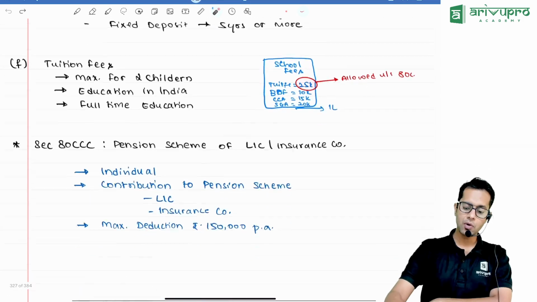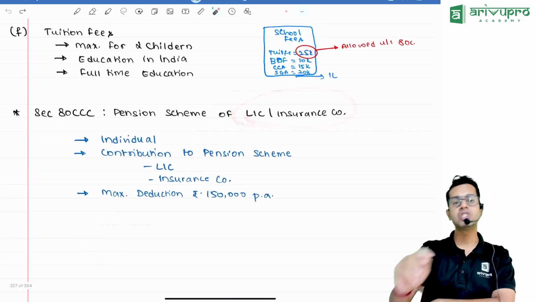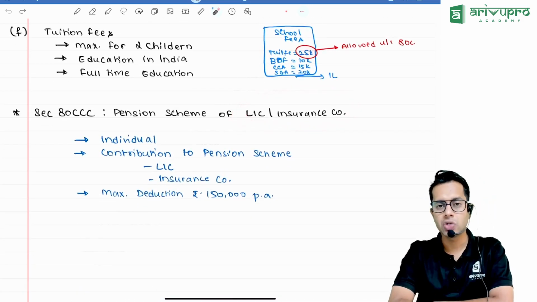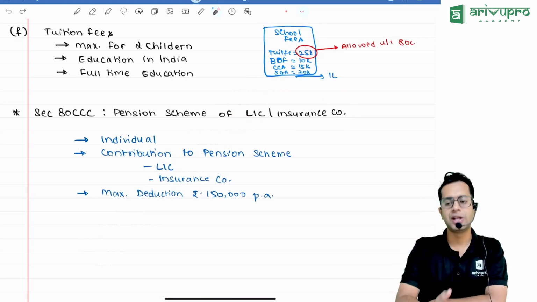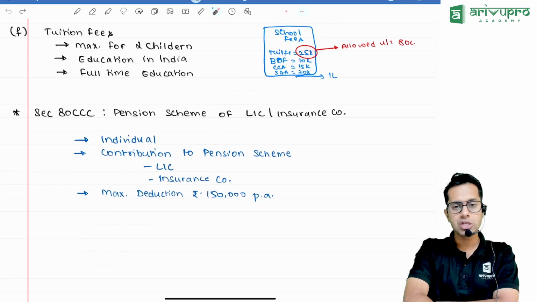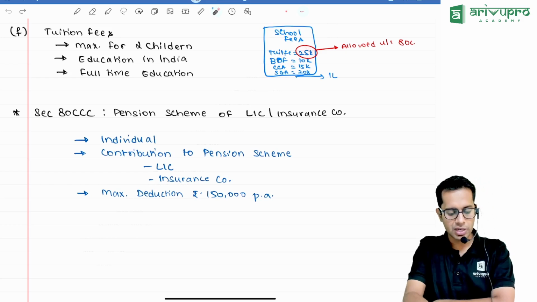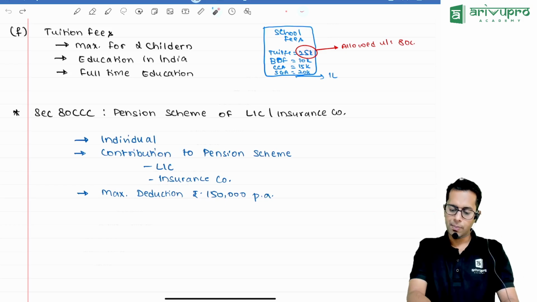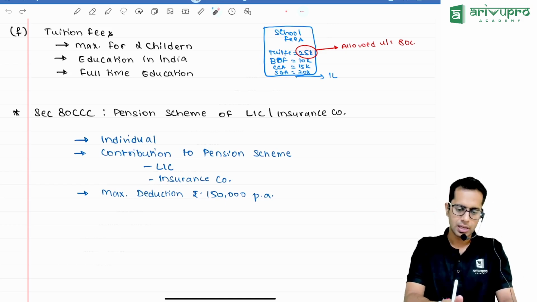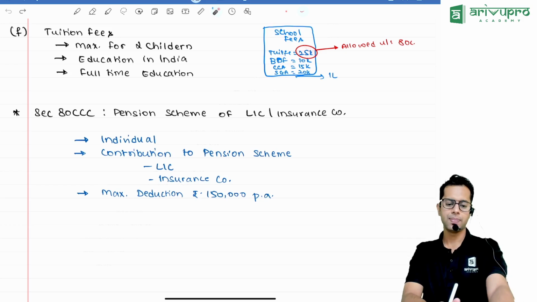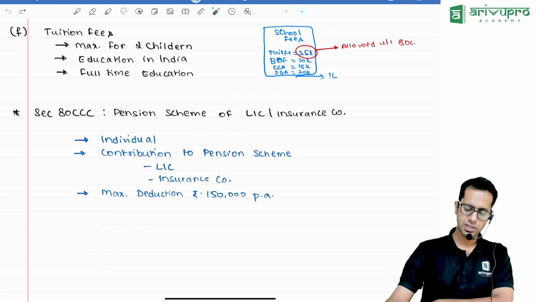Now we are talking about the pension scheme of any insurance company. If any insurance company is coming up with a pension scheme, and if you invest your money in that pension scheme, then whatever amount you have invested up to 1.5 lakhs will be allowed as deduction.